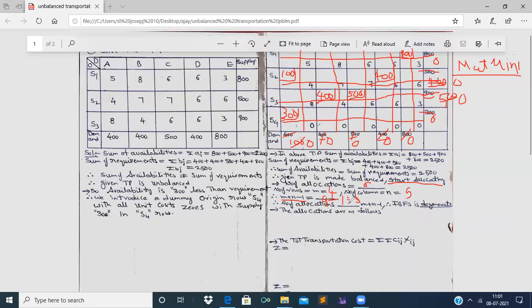Therefore, the number of allocations is lesser than m plus n minus 1. The number of allocations is 6 and the value of m plus n minus 1 is 8. So 6 is less than 8. Therefore, the number of allocations is lesser than m plus n minus 1. Therefore, the IBFS is non-degenerate.